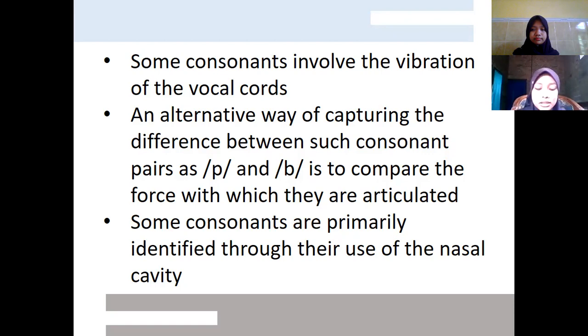Examples of Fortis are P, T, K, F. And examples of Lenis are B, D, and G.